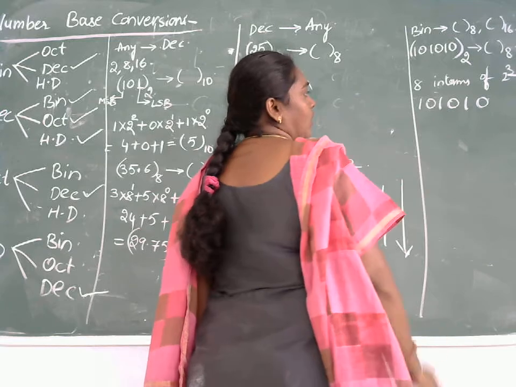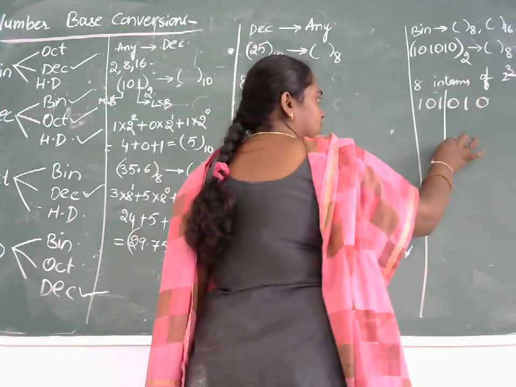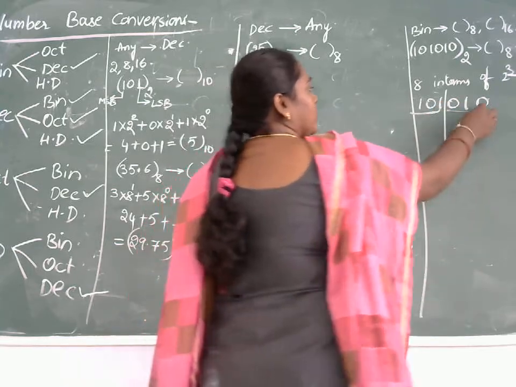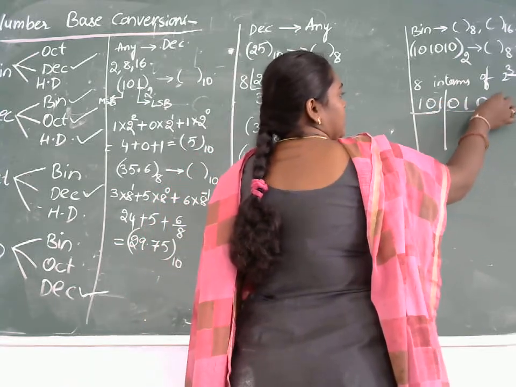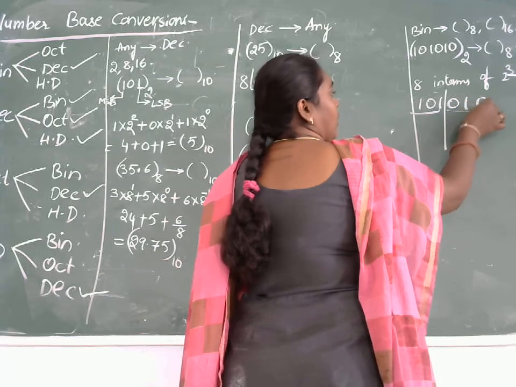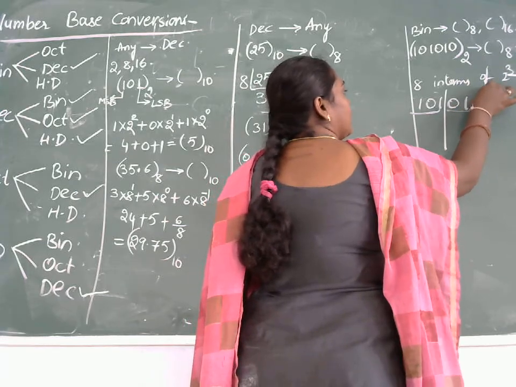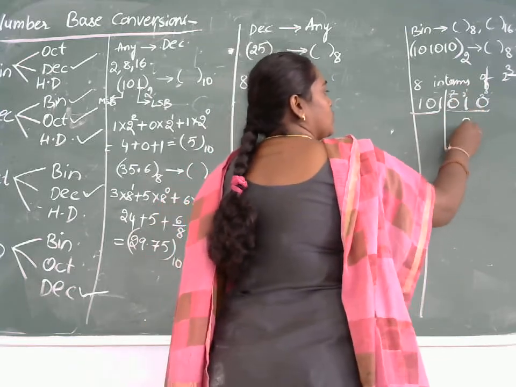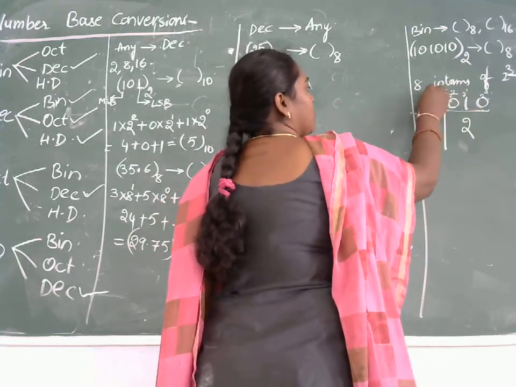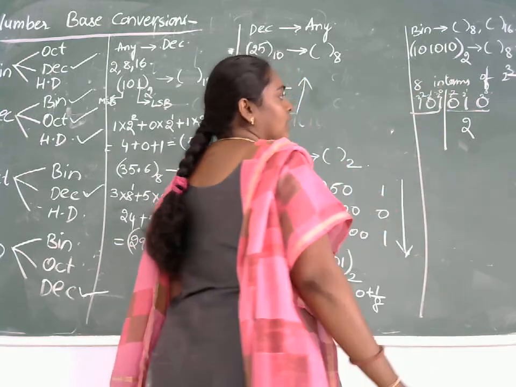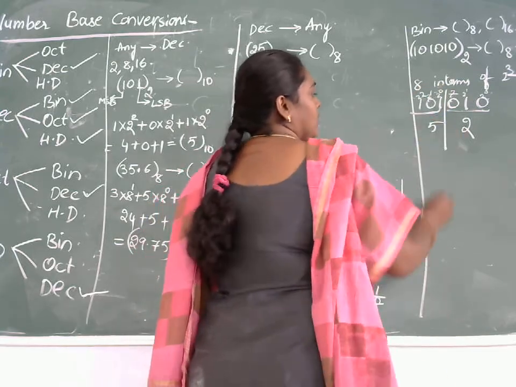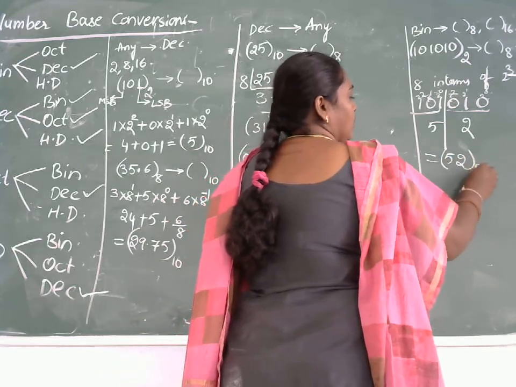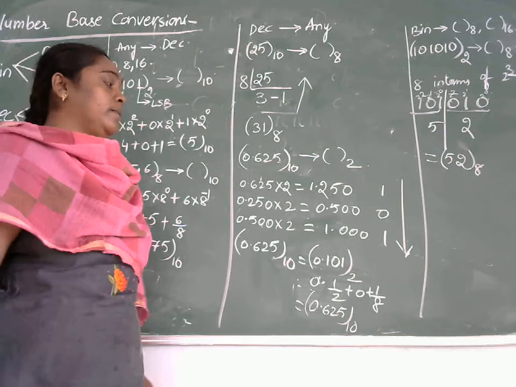So first I will do octal. So a 3 digit split up. This is one partition, this is one partition. So you can write down here, this is a binary number. If you want, directly multiply with 2 power 0, 2 power 1, 2 square. So 1 into 2 power 1 is 2. Similarly, if you do the same procedure for the second partition, you will be getting 5. So the equivalent for this binary number is 52 base 8.